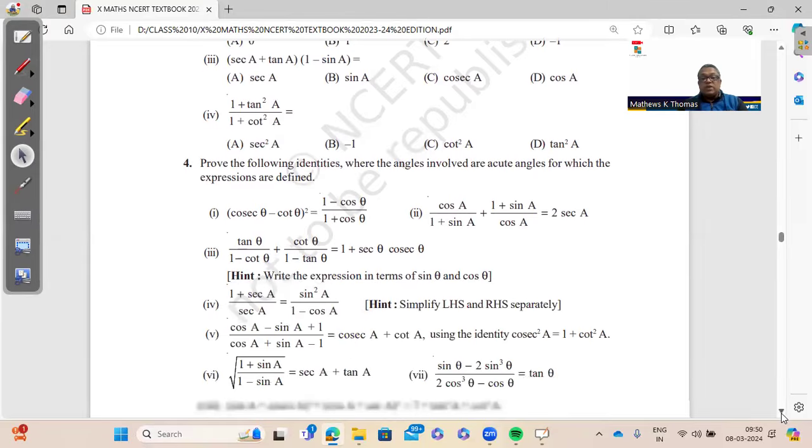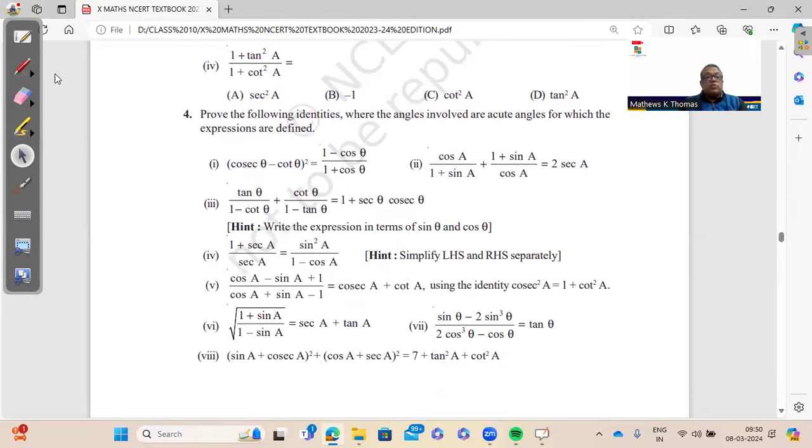And then proving of identities. Here we have quite a few questions here. And we can expect identity from the book only. So part 5 is important for you. Part 6 is important and part 8. These are very important questions, and 3. So 3, 5, 6, and 8 are important questions.